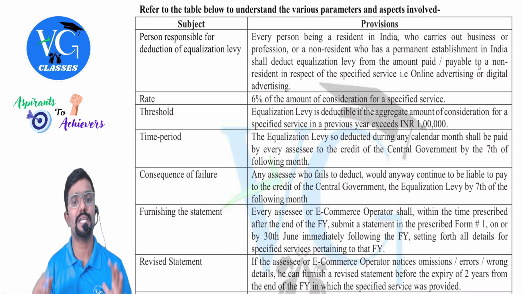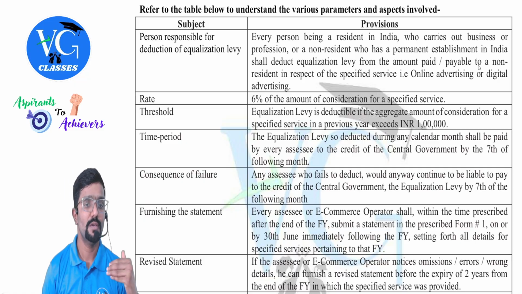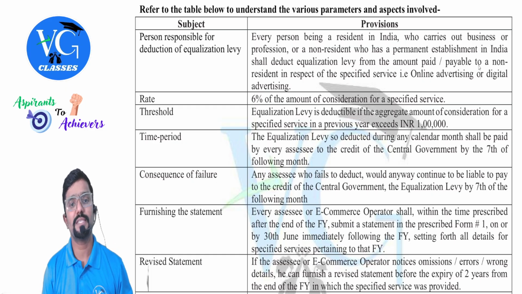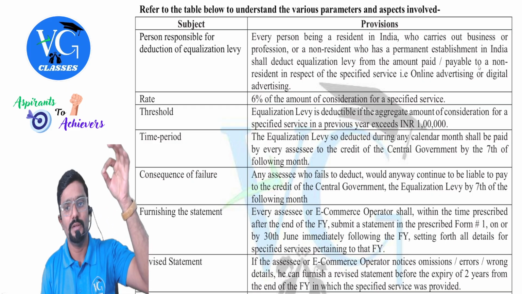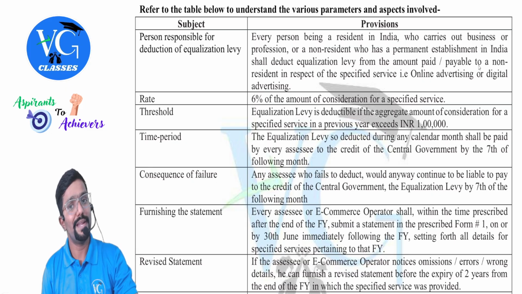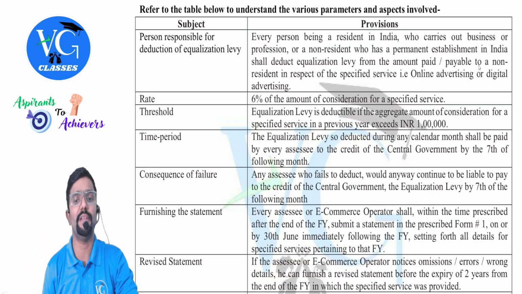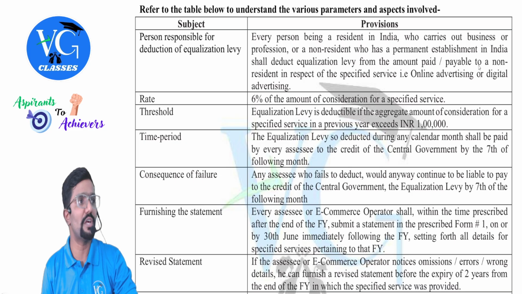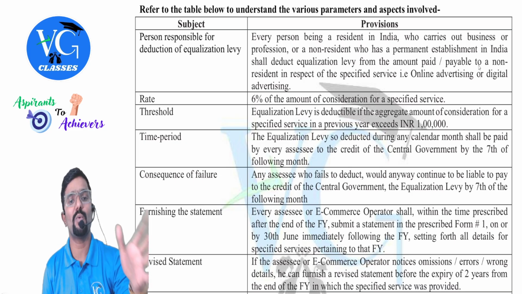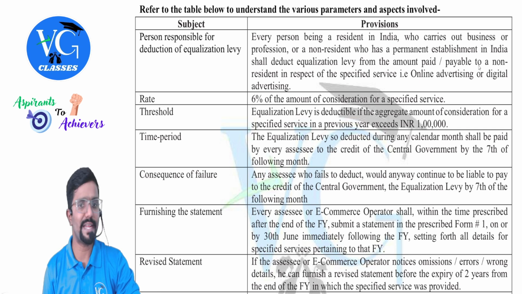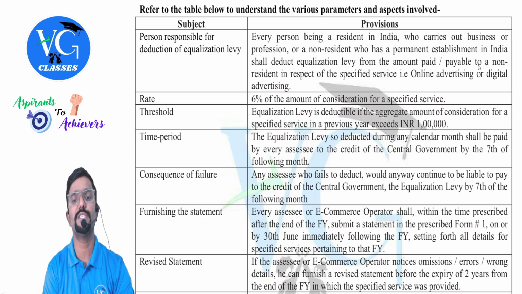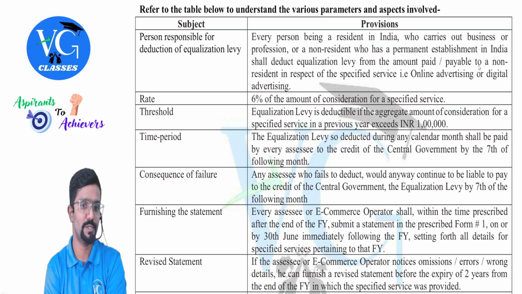Refer to the table below to understand the various parameters and aspects involved. Subject: person responsible for deduction of equalization levy. Who should deduct it? Every person being a resident in India, that is the payer, who carries out business or profession, or a non-resident who has permanent establishment in India, shall deduct equalization levy from the amount paid or payable to a non-resident in respect of specified service. What is that specified service, guys? Online advertising or digital advertising or marketing. Okay. How much is the rate of equalization levy? 6% of the amount of consideration for a specified service.